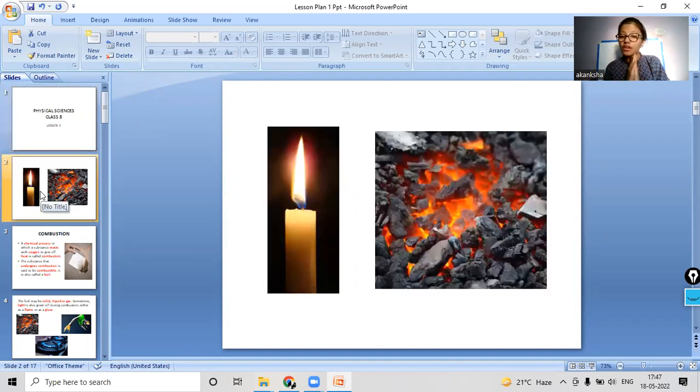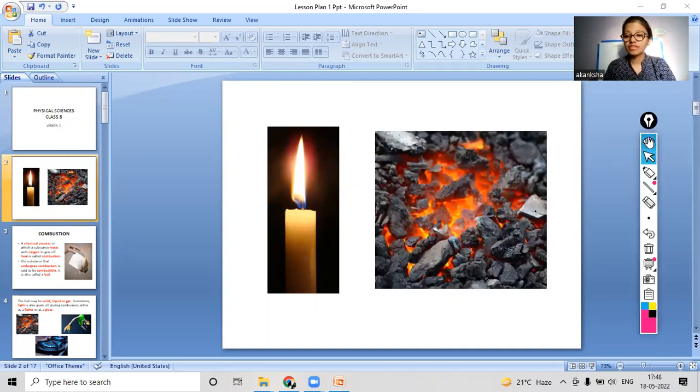Now you have to observe these pictures for 5 seconds and then I will be asking you questions based on these pictures, right? Till the time I will adjust my board, you can observe. Okay, yes, so now your 5 seconds are over.